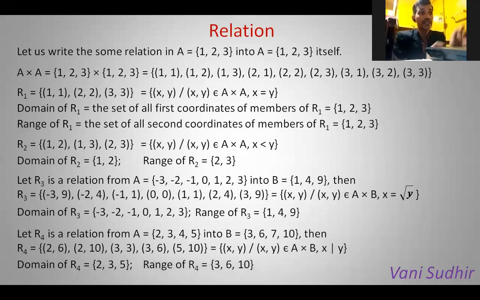Now we'll check the range. Range is the same as the codomain B? Here the range is 3, 6, 10. See the second coordinates: here 6 is there, and here 6, 10, 3 are there. But we do not have 7. Why? Because 7 is not a multiple of any of these numbers. X divides Y means X is a factor of Y and Y is a multiple of X. So 7 is not a multiple of any of these numbers. That's why we do not have 7 in the range. Therefore, here the codomain and range are not the same.